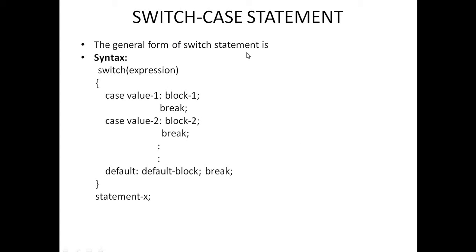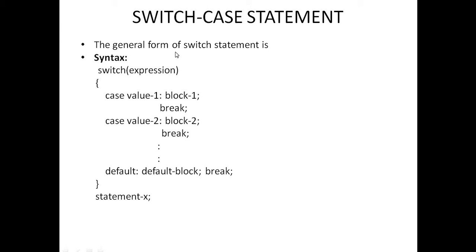The general form of the switch case statement, that is, the syntax, is as follows. First write the keyword switch, then write the expression. The expression is nothing but the condition here. Then give an opening bracket, then specify the keyword case with value 1. We need to mention these keywords, which are reserved in the C programming language. Then after that comes block 1.